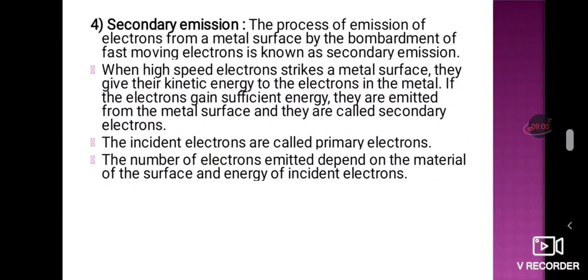How much energy the primary electrons give to the secondary electrons will also depend here, as well as the metal or the surface of the material which we are using.